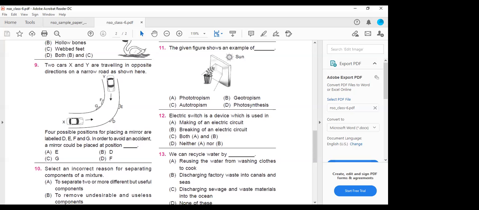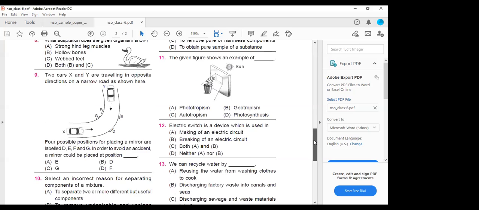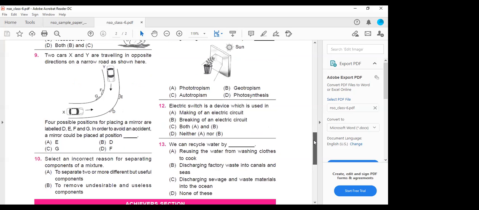Select the incorrect reason. The options are again up. Okay, see the options, children. Select the incorrect reason for separating components of the mixture. So mixture, you know what is a mixture? Different things mixed together is called a mixture. How to separate a mixture? To separate two or more different but useful components. The incorrect statement you have to put a tick mark.